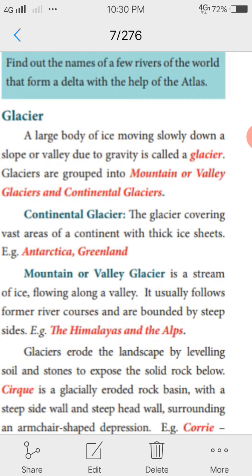Continental glacier, the glacier covering vast areas of a continent with thick ice sheets. Example, Antarctica and Greenland. Mountain or valley glacier is a stream of ice flowing along a valley. Here the examples are the Himalayas and the Alps. Alps mountain is in Europe, Himalayas in India.